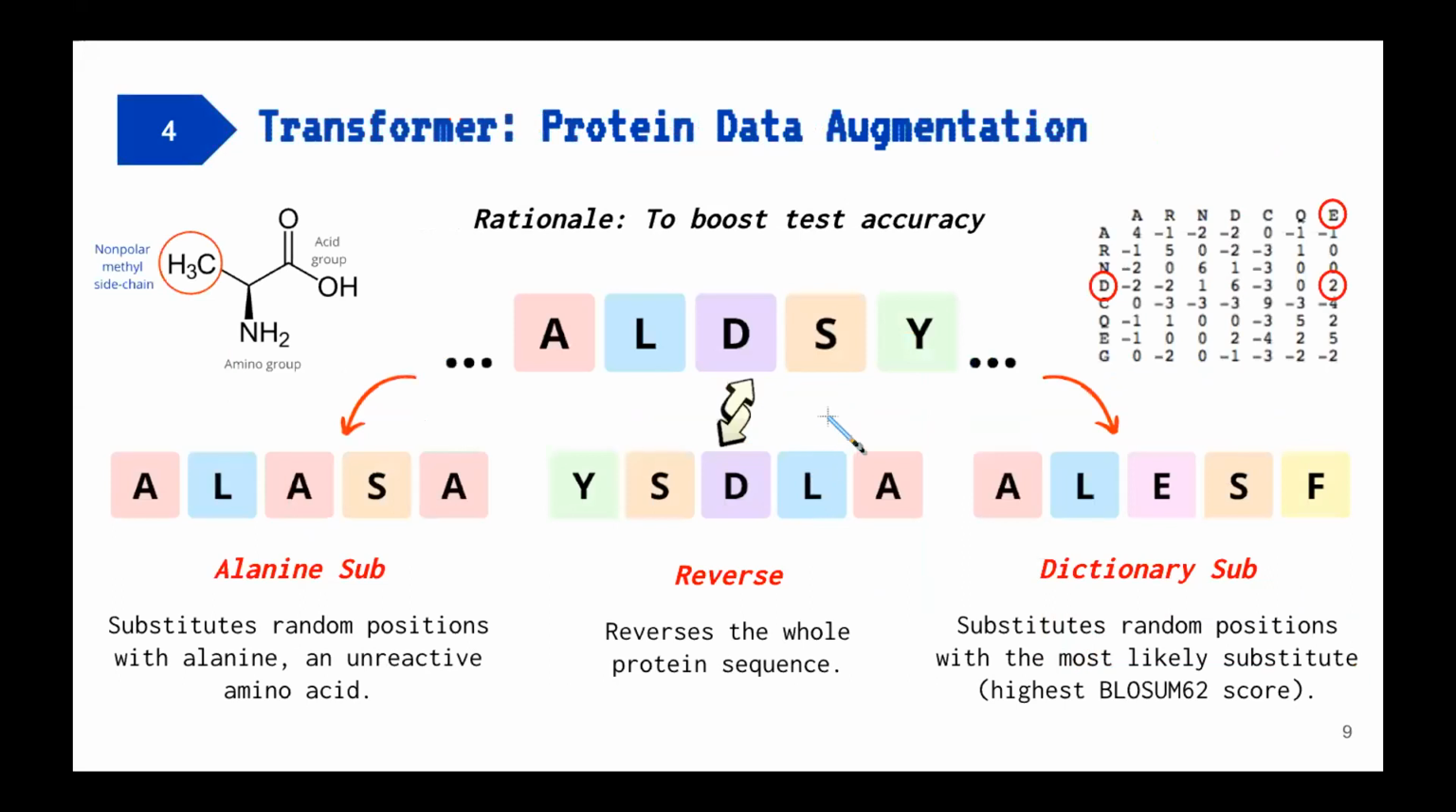To boost our test accuracies, we also attempted 3 protein augmentation techniques during MLM pre-training. The first is alanine substitution, which randomly replaces an amino acid with alanine, which is unreactive. Next, we reverse the whole protein sequence. Finally, dictionary substitution replaces random amino acids with one of the highest BLOSUM score, or the most likely substitute. For instance, amino acid E has the highest score to D, so it will replace D.